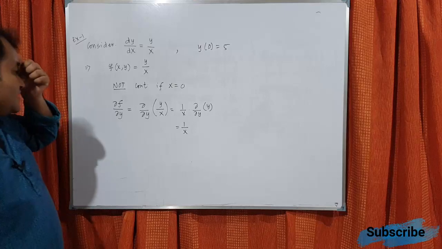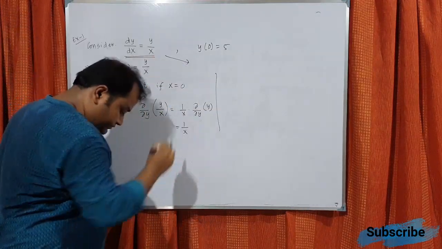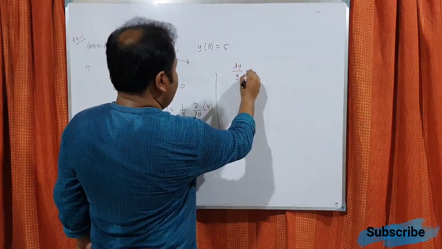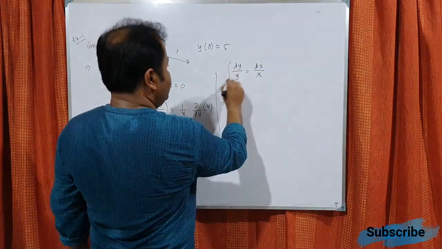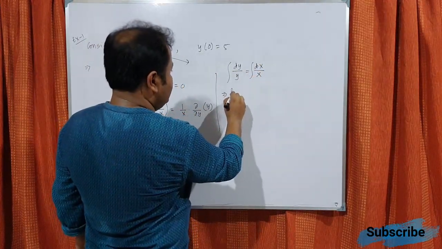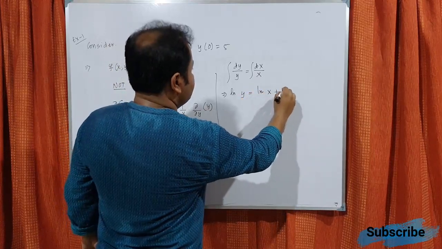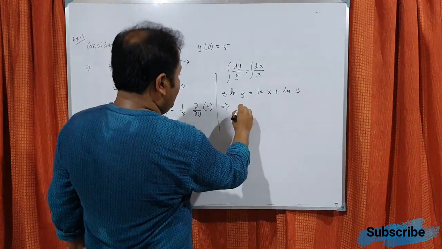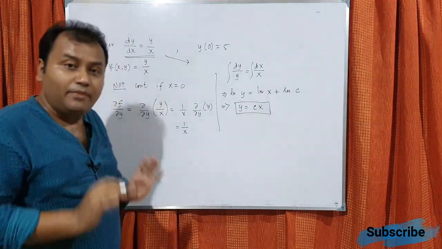Understand? So let me just solve this one. If I just solve this, what will I get? I will get dy by y equals dx by x, right? So if I integrate, I will get ln of y equals ln of x plus ln of c for some constant. So I can get y equals c times x. This is the solution we can think about.